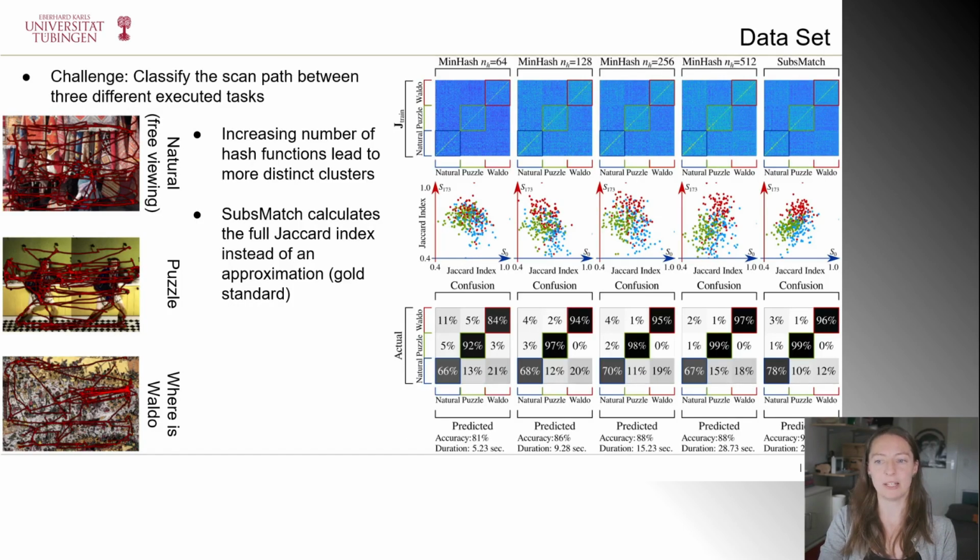To evaluate MinHash, we use the dataset provided by the 2019 ETRA challenge. Subjects were given 3 tasks: free viewing, puzzle, and Where's Waldo, which provide distinct, task-based scan paths for classification. We evaluated MinHash with 4 different numbers of minimum hash functions: 64, 128, 256, and 512. And we compared the classification performance to Subsmatch, another state-of-the-art method by Kübler and colleagues in 2017. This method also employs subsequence frequencies for classification.